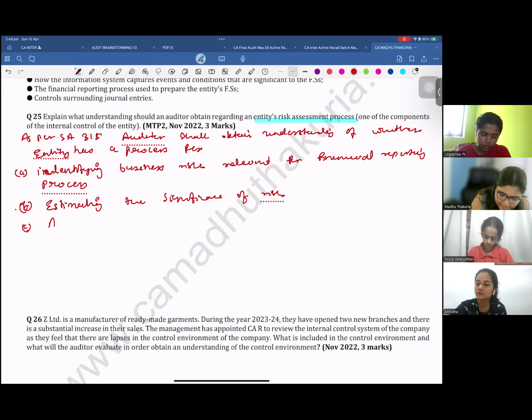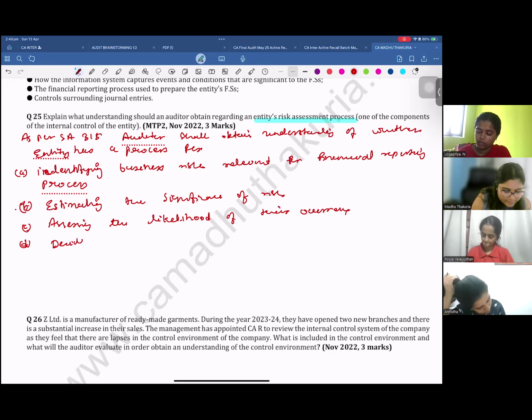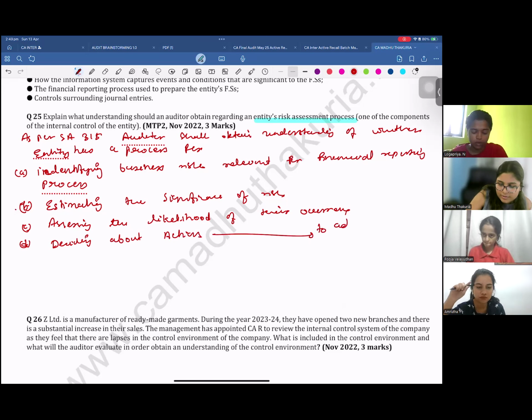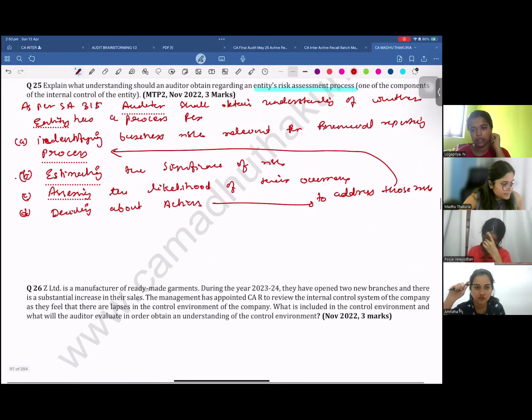C, whether the entity is assessing the likelihood of their occurrence, and D, whether the entity has a process of deciding about actions to address those risks. Which risk? This risk, right?